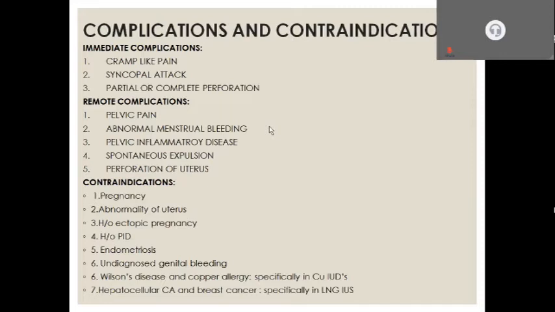The contraindications are pregnancy, any abnormality of the uterus, history of ectopic pregnancy, history of pelvic inflammatory disease, endometriosis, undiagnosed genital bleeding, Wilson's disease and copper allergy in the case of copper IUCDs, and hepatocellular carcinoma or breast cancer in case of levonorgestrel-containing IUCDs.